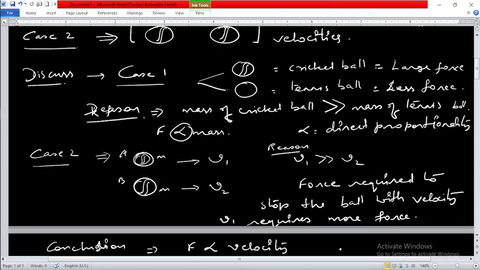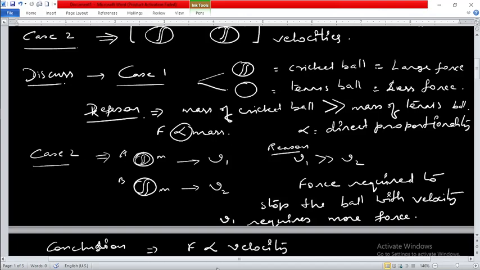So we concluded that force is directly proportional to mass, as well as directly proportional to velocity. All because of these two cases we have come to this conclusion.